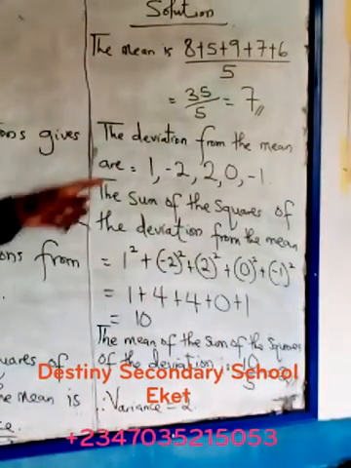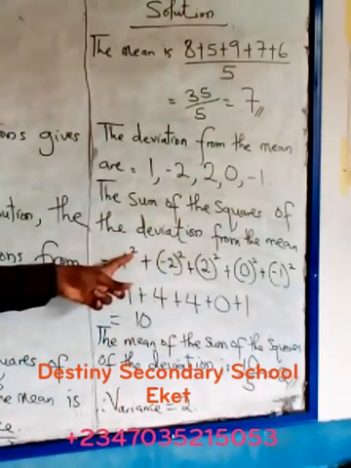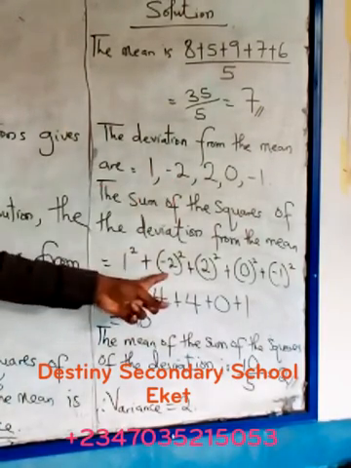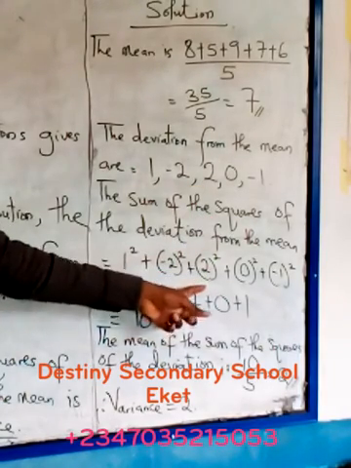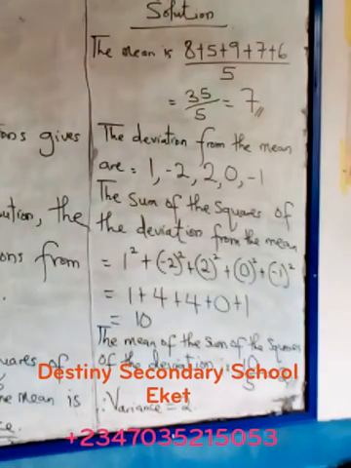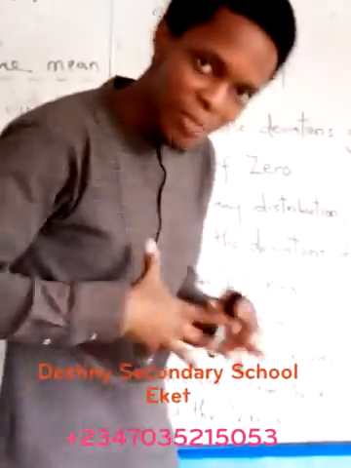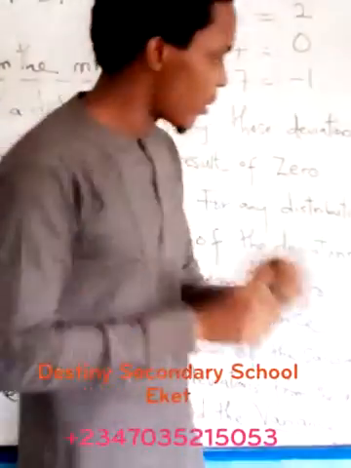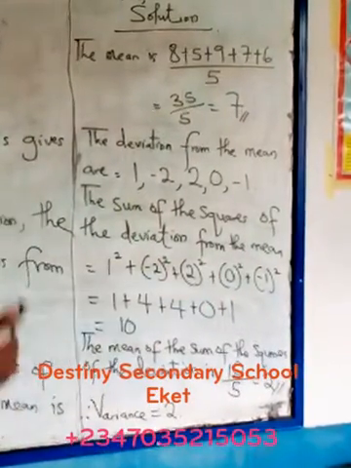The first square here, look at the first deviation. We're squaring it. Is what? 1 square. The second one is what? Minus 2 square. The third one is 2 square. You can see it. We'll have 0 square, and finally we'll have minus 1 square. Are you getting it? Now we are summing the square of the deviation. First of all, you have to square the deviation. After squaring the deviation, you now sum it. So we're doing it at the same time, squaring and summing, squaring and summing, consecutively.